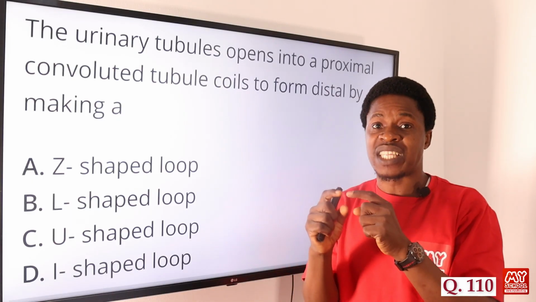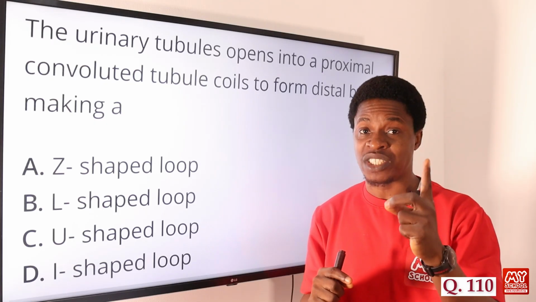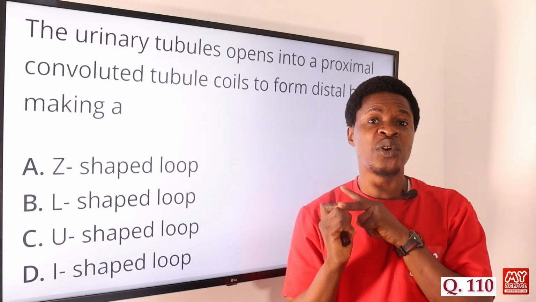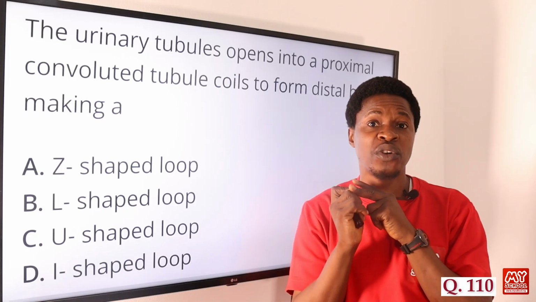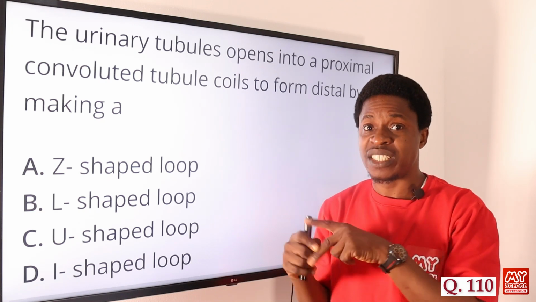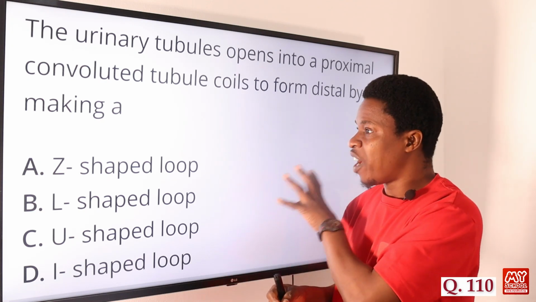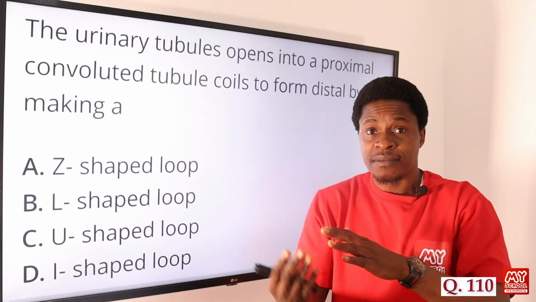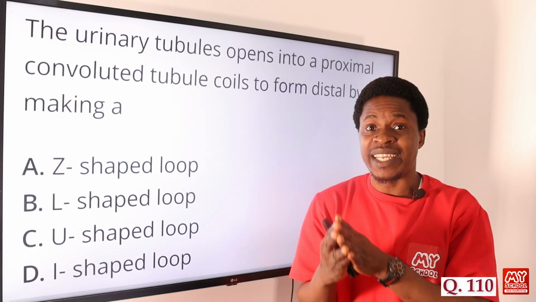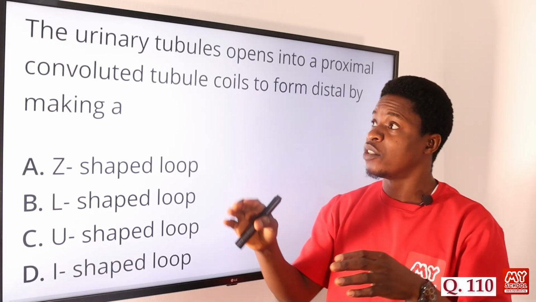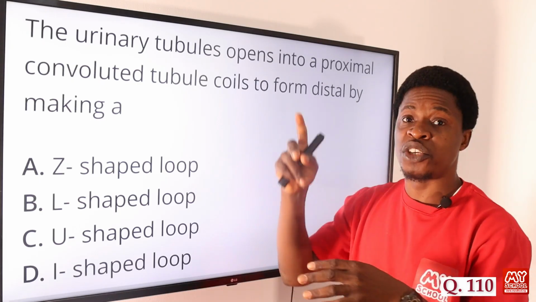The loop of Henle is responsible for diluting the urine and also establishing an osmotic balance in the body. It regulates the osmoregulation of water. So the urine is being diluted by Henle's loop, which eventually coils into a U shape.